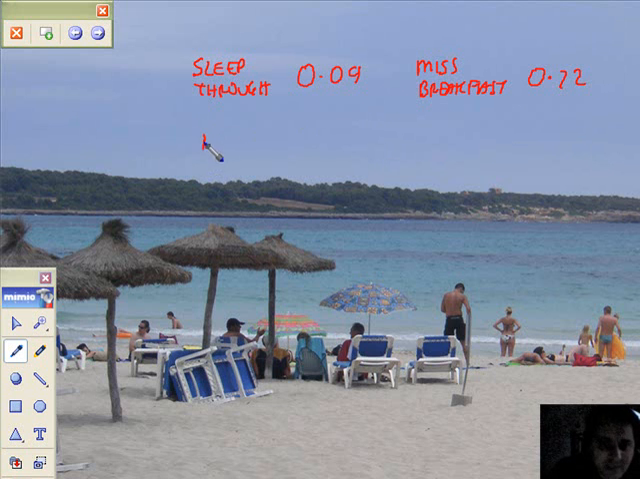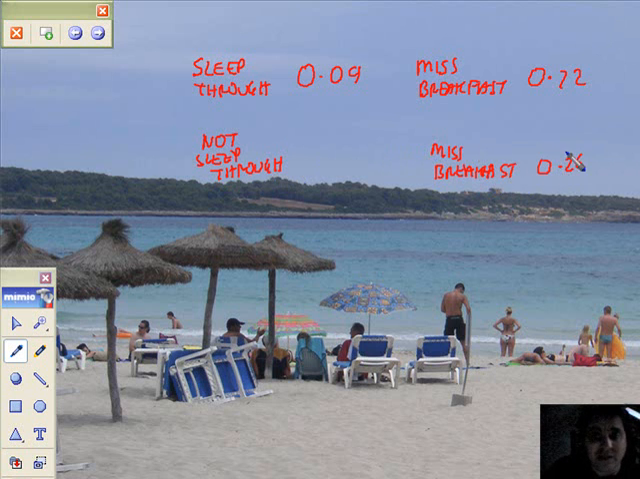If he does not sleep through, then the probability that he will miss breakfast is 0.26. This is the other condition as attached to not sleeping through. There you go, 0.26. So he's not going to sleep through, so there's a much lower probability of him missing his breakfast. It makes sense. I've now got to go and create a tree diagram out of this.